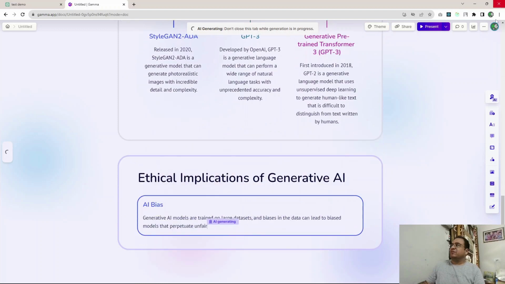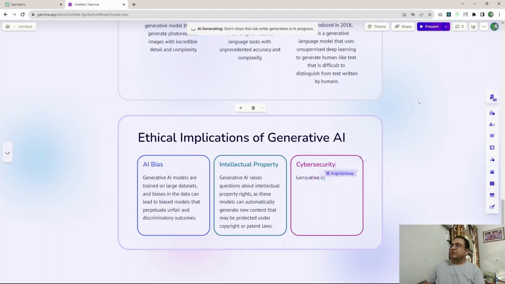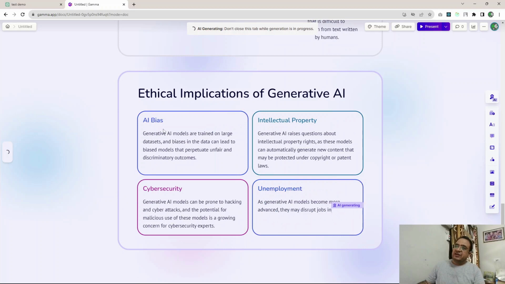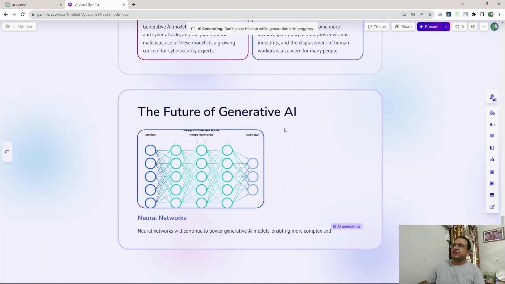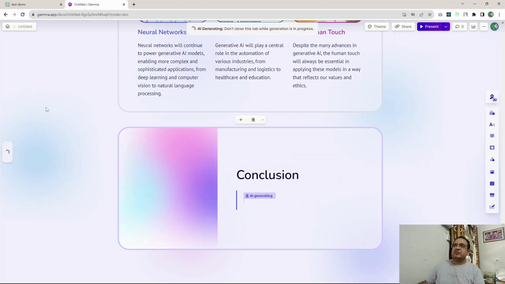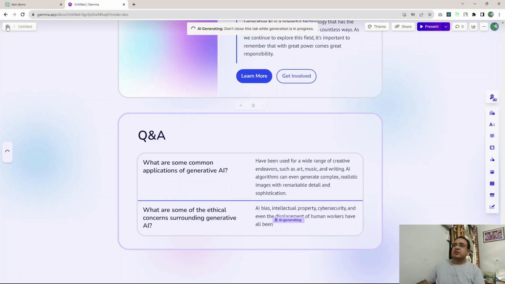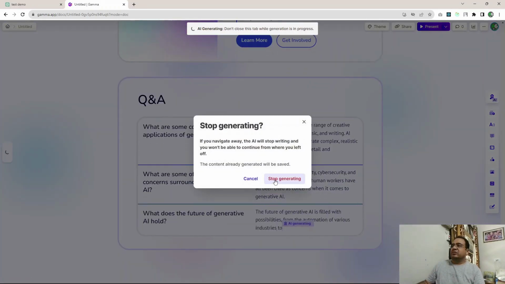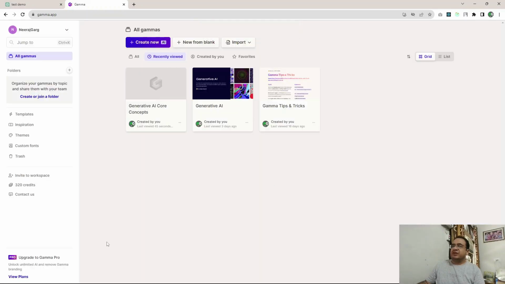We can have different plans, right? As I mentioned, AI bias, cybersecurity, all these things can be a part of this, which we are going to discuss. So I can stop generating here and let us turn our attention back to our PPT.